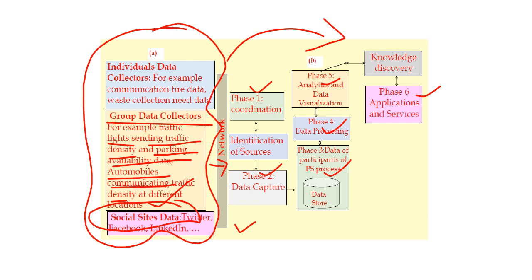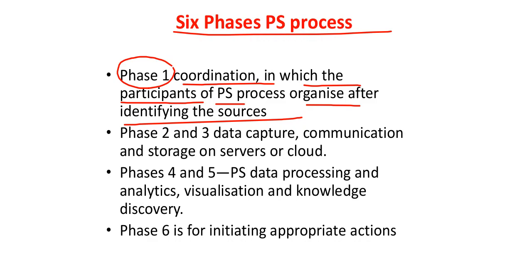The first one happens to be coordination, right? All the participants in the participatory sensing process organize the data after identifying the data source. Then you have the data capture, which comes in the second phase, as well as the third phase, communication and storage on the servers or clouds. Then the remaining phases, that is phase 4 and phase 5, right?